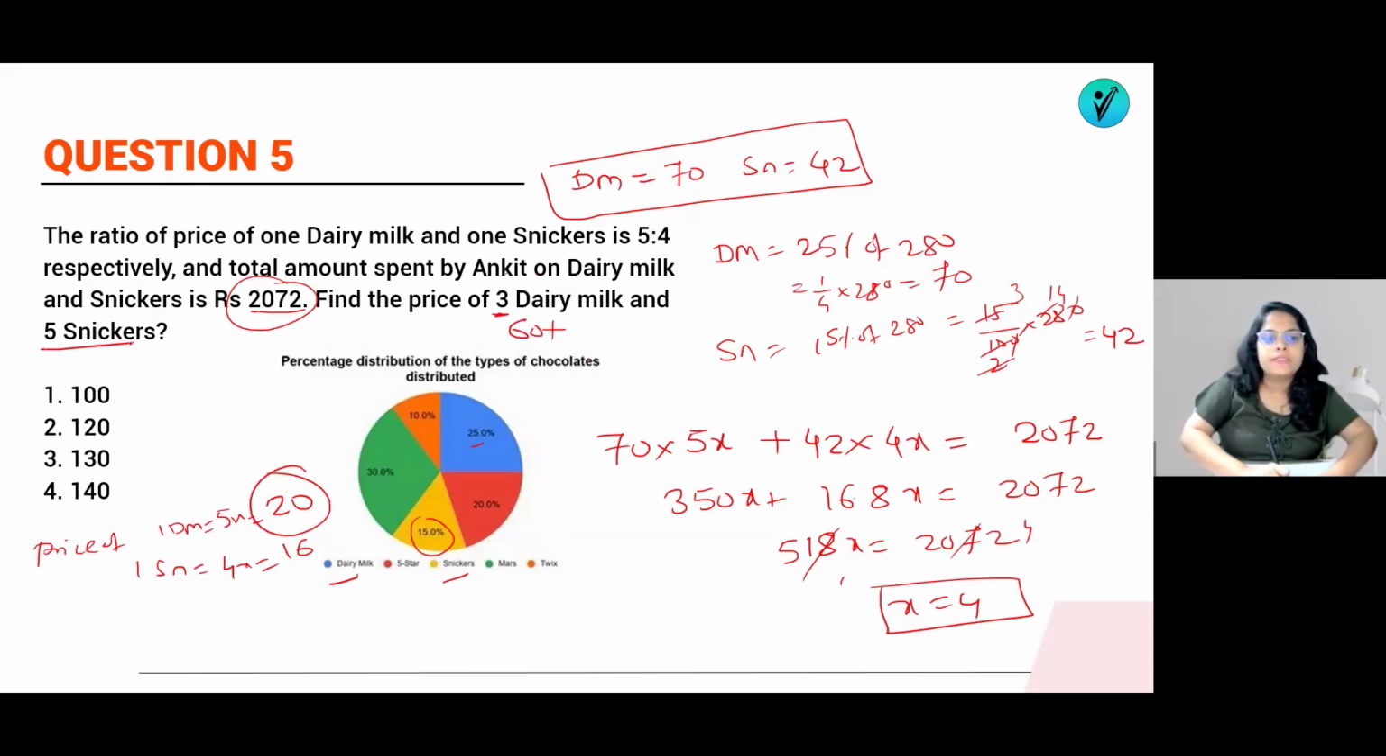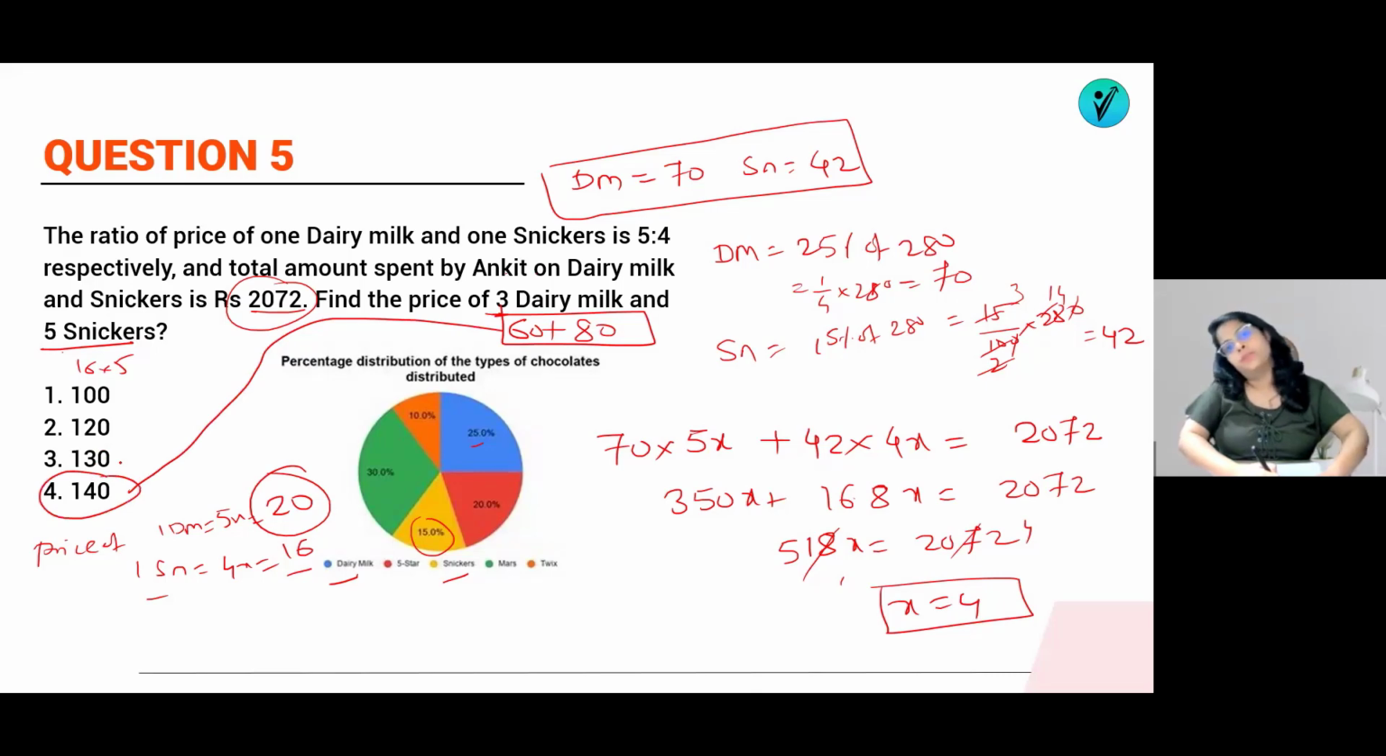And 5 Snickers. Price of 1 Snicker is a 16. So price of 5 Snicker will be 16 into 5. That means 80. So 60 plus 80 answer will be 140. So your answer was option number 4. That is the 140 rupees he has spent on the 3 dairy milk and 5 Snickers.